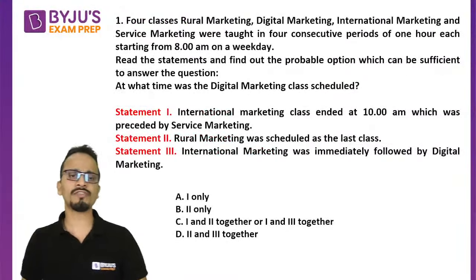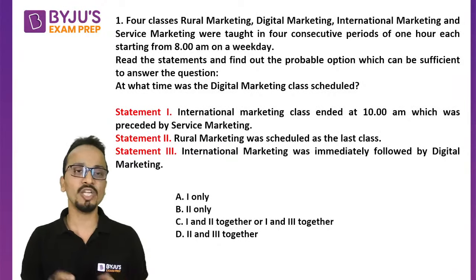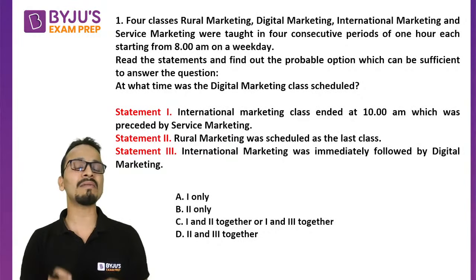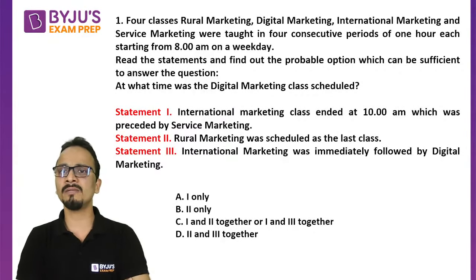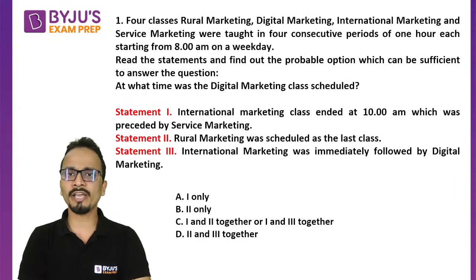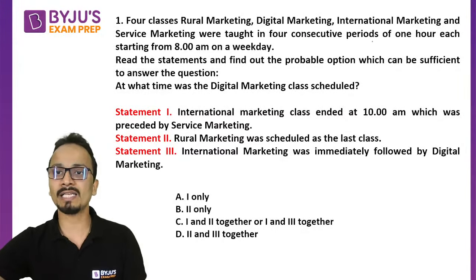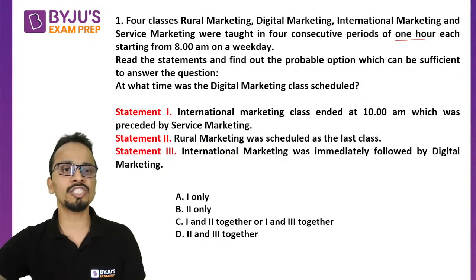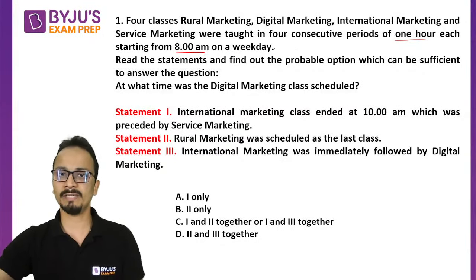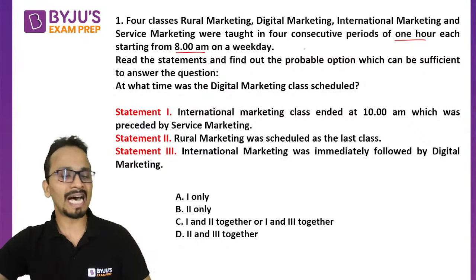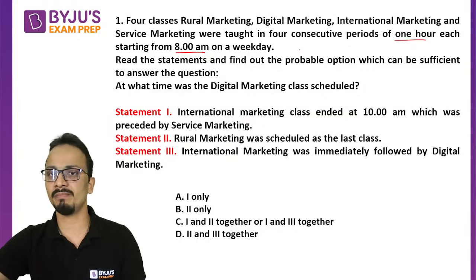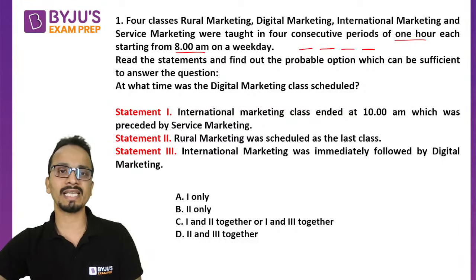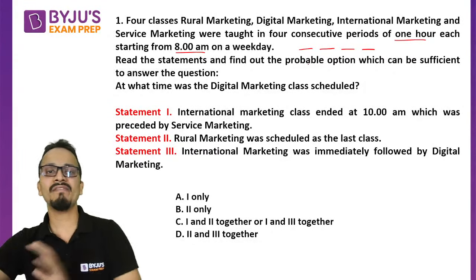So this was one of the questions of data sufficiency. Now, friends, understand that the level of difficulty of all these questions is very low. Okay, so it's just the speed that matters in SNAP examination, right? So question number 1 says that 4 classes, rural, digital, international, and service, were taught in 4 consecutive periods of 1 hour each, starting from 8 a.m. on a weekday. So these consecutive periods are of 1 hour each: 8 a.m. first session, 9 a.m., 10 a.m., and 11 a.m. So there are 4 sessions that will happen consecutively: 8, 9, 10, and 11, 1 hour each.